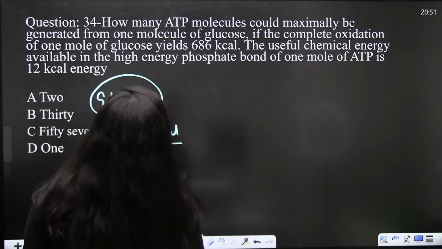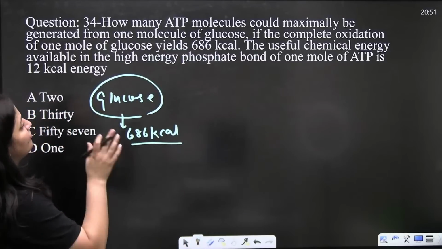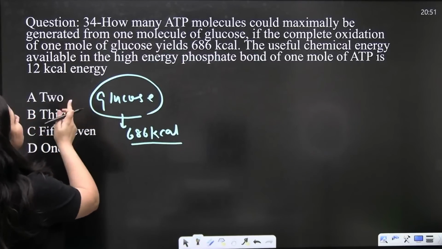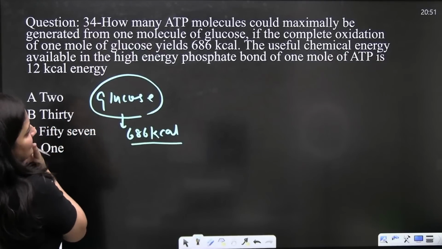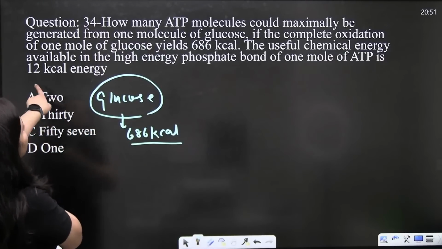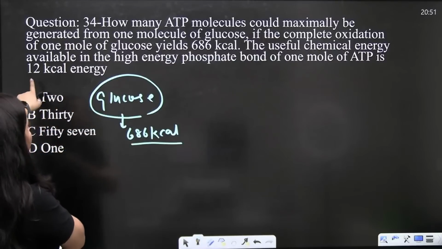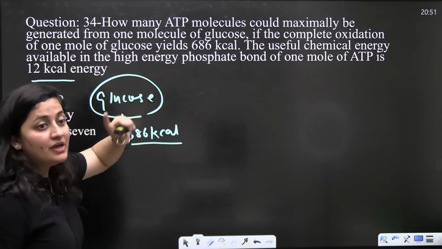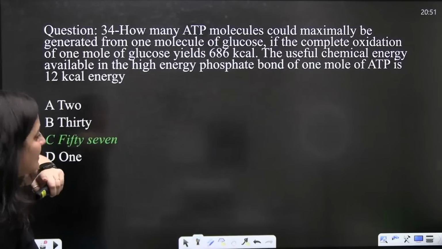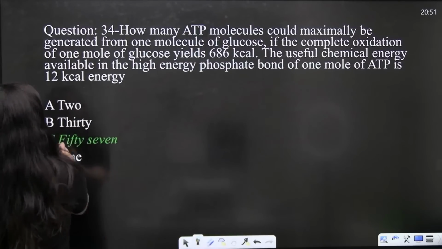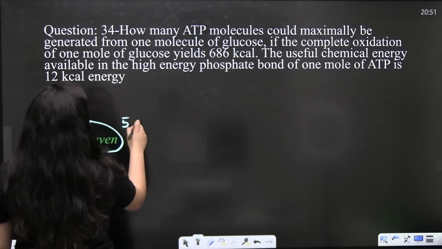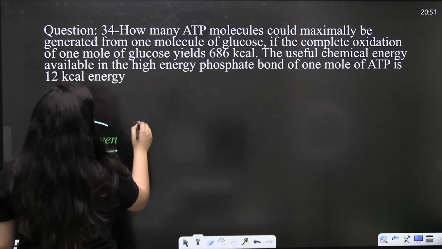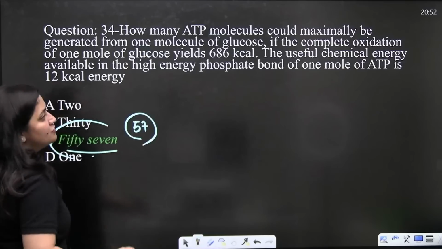They are asking how many ATP molecules could maximally be generated from one glucose if the complete oxidation of 1 mole yields 686 calories. The useful chemical energy available in the high energy phosphate bond of 1 mole of ATP is this. They have mentioned it, so I think you know the answer. Guys, the answer here is 57. Can you tell me how?